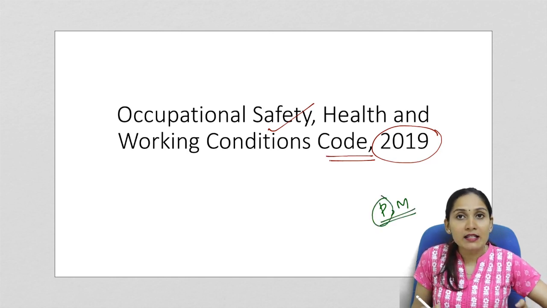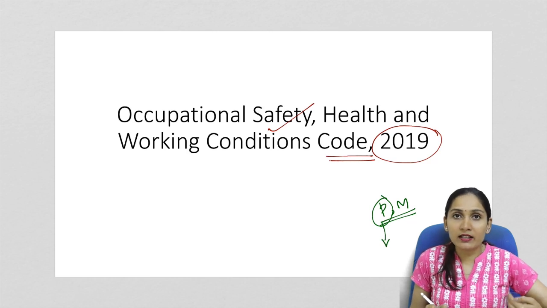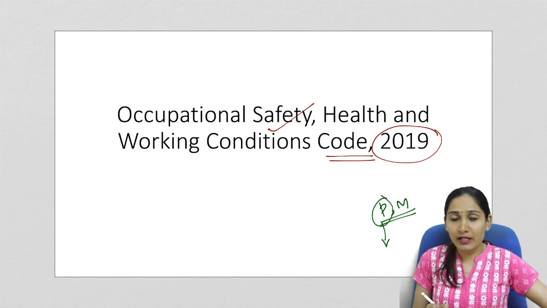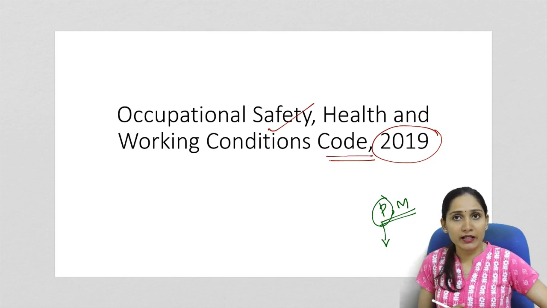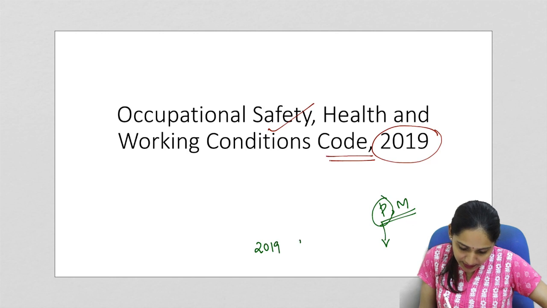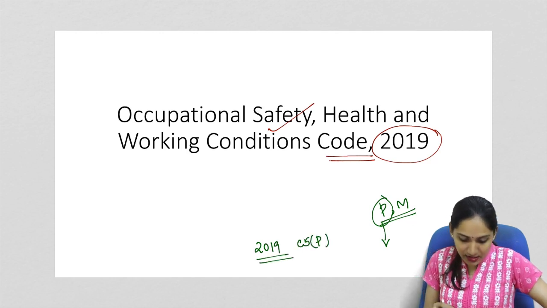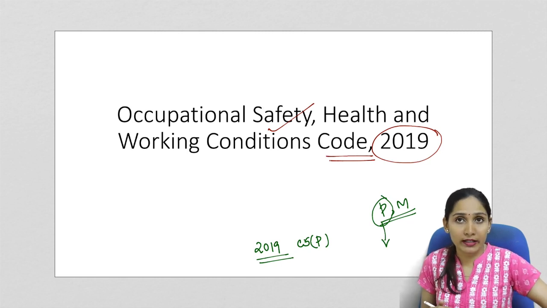Now if we consider the prelims examination, these codes or any other bills introduced by the government or any important regulations or guidelines provided by the government, these are all very important. Now if you have seen the 2019 Civil Services prelims question paper, you would have seen a question on the law that was made by the government on contract workers.